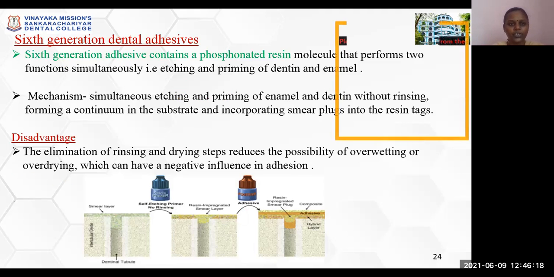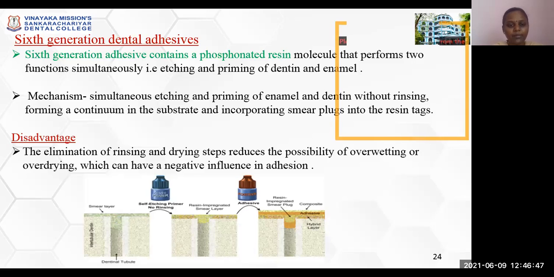Coming to the sixth generation dental adhesive, the sixth generation adhesive contains phosphonated resin molecules that function simultaneously, causing both etching and priming of dentin and enamel. Hence, the mechanism of action is simultaneous etching and priming of enamel and dentin without rinsing, thereby forming a continuum in the substrate and incorporating the smear plugs into the resin tags.